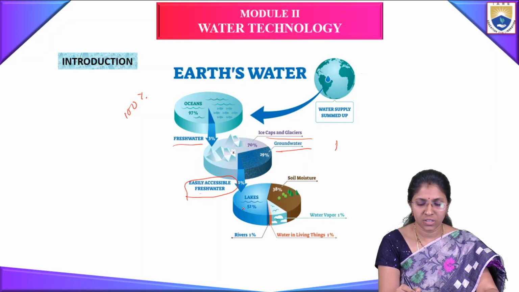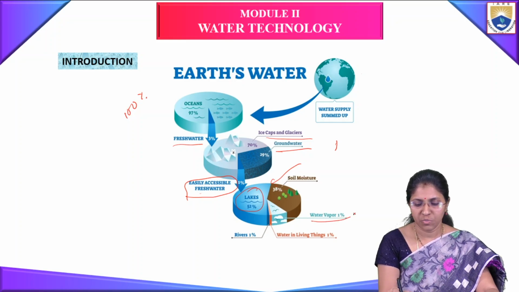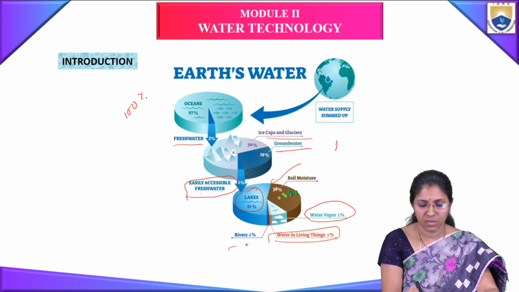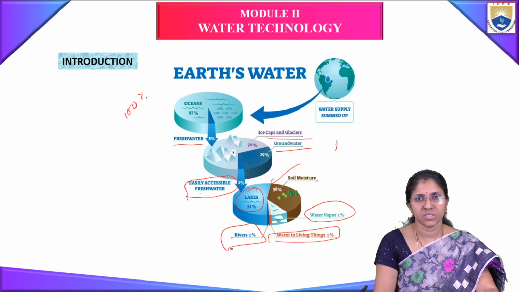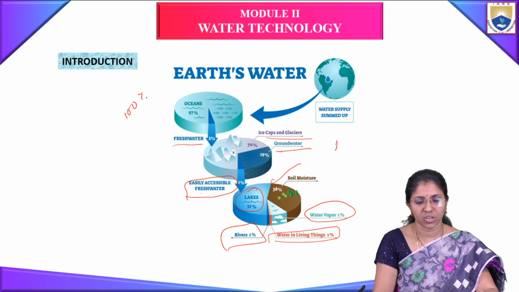In this 1%, 52% is present in lakes and 38% in soil moisture, 1% is water vapor, water in living organisms is 1%, and rivers 1%. This is the pictorial representation of earth water.